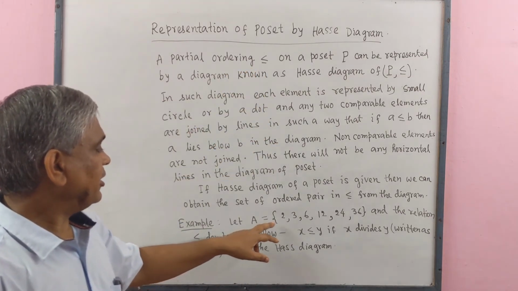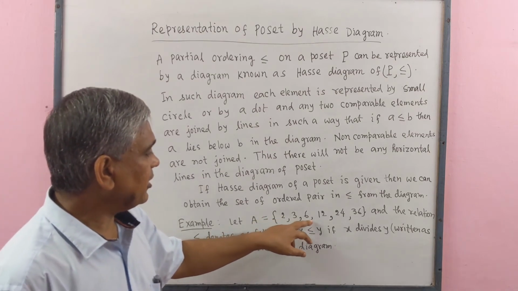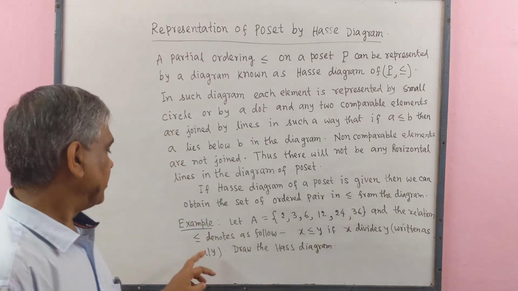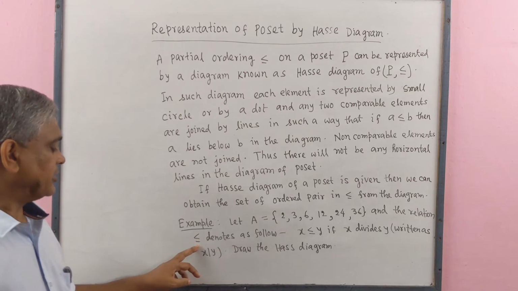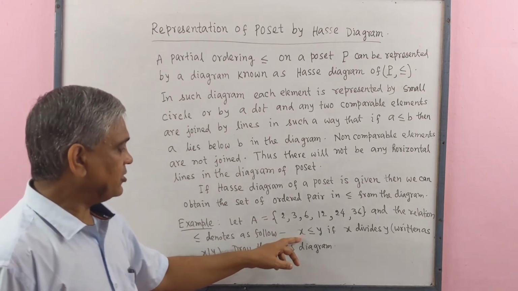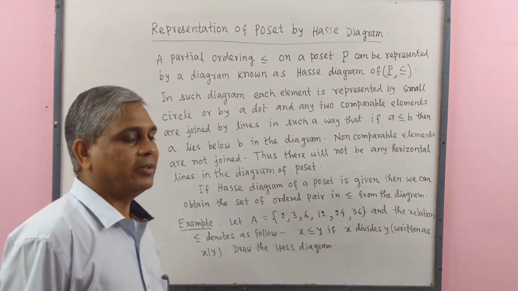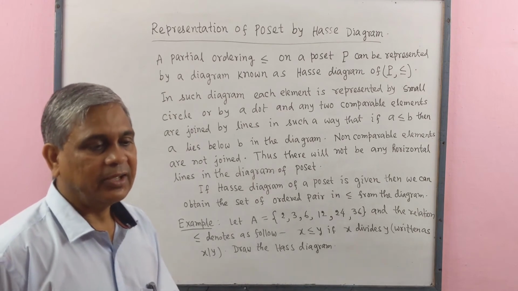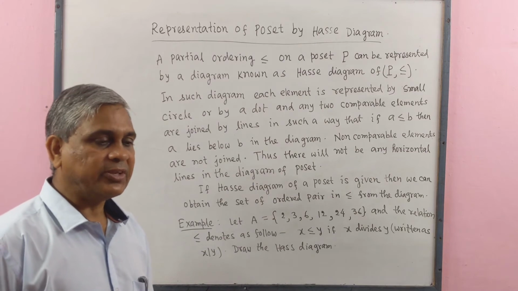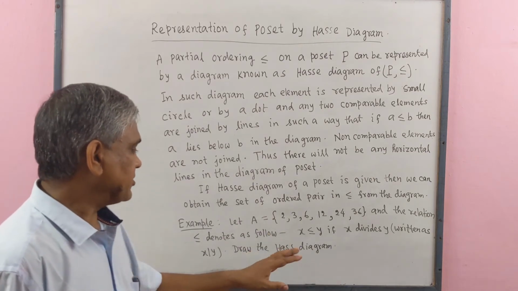Here, the example is: A is a set containing elements 2, 3, 6, 12, 24 and 36. The relation, this is the partial order relation, is defined as x is related to y if x divides y. Here the relation is division. x is related to y means x divides y. Draw the Hasse diagram.